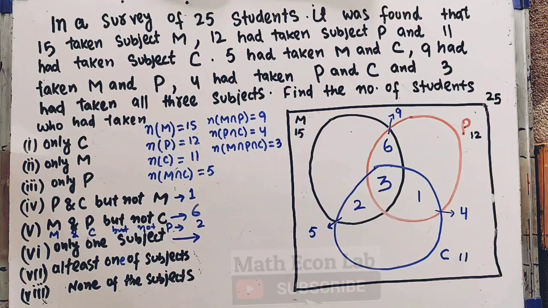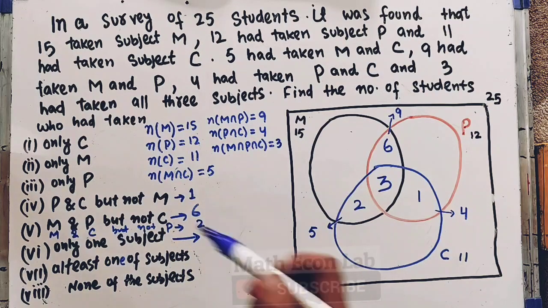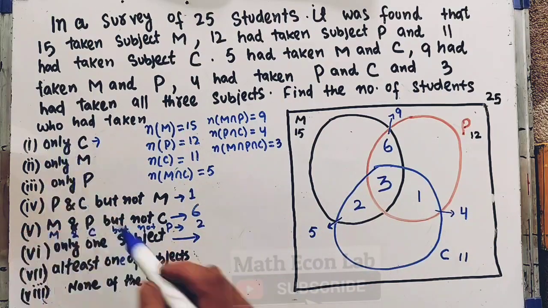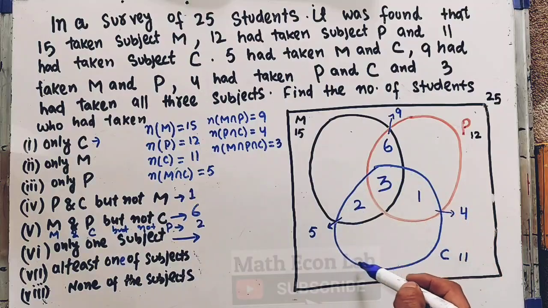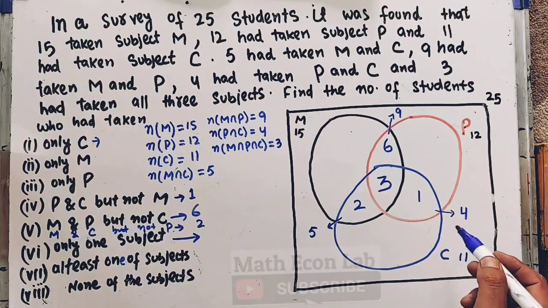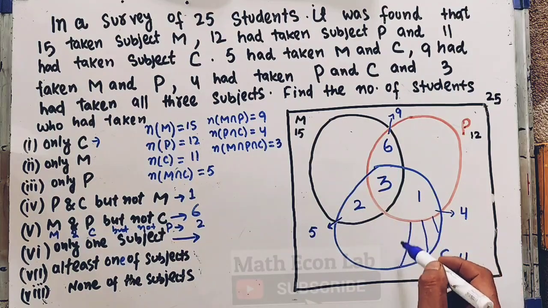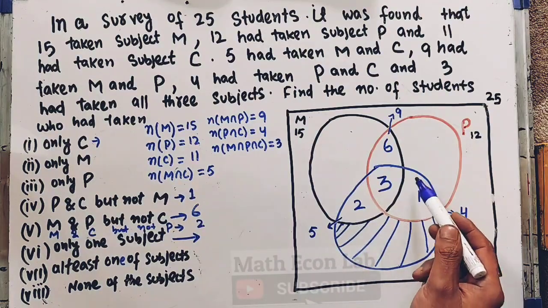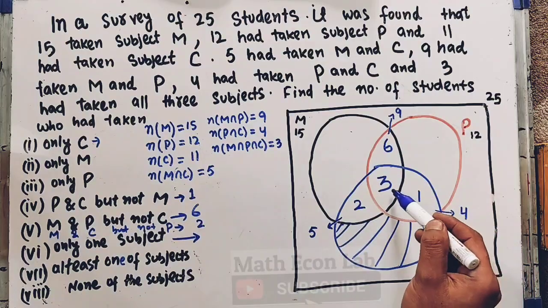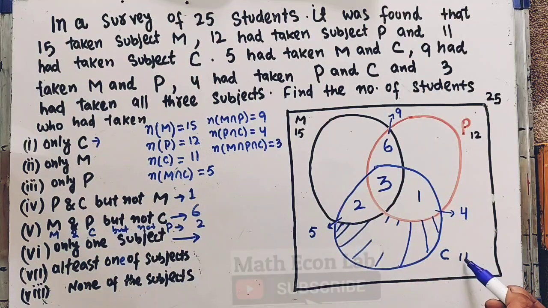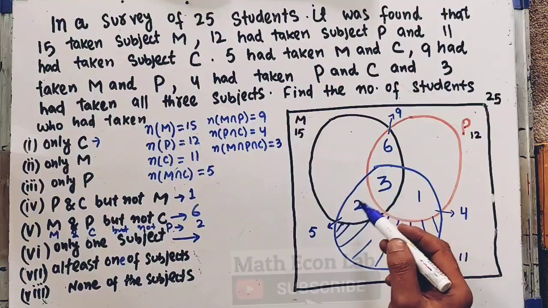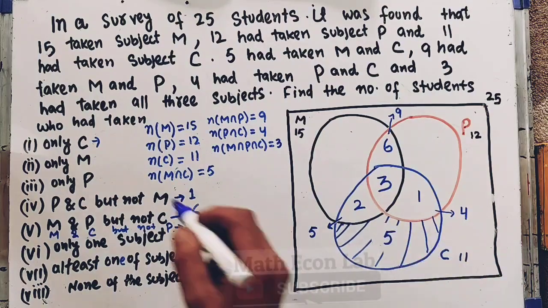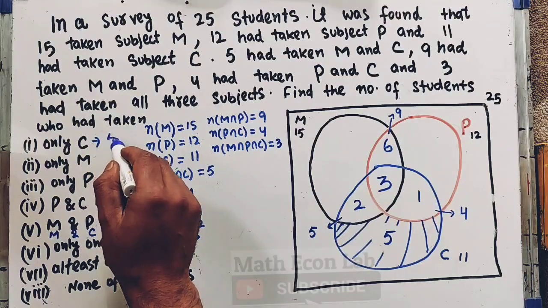Now let's solve this one. Since we got this information, we find the number of students who have taken only C subject. So where is C? C is this whole blue circle. Since we need only C, this very region denotes the number of students who have taken only C subject. What will be the area of this region? It will be the area of the whole region minus this area and this area. Since the area of the whole region is 11, from 11 we subtract 1, 3 and 2, so it will be 5. So the number of students who have taken only C is 5.